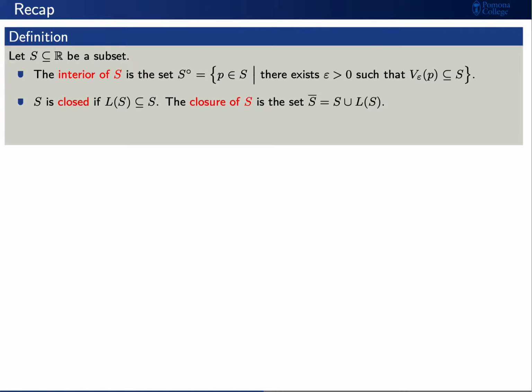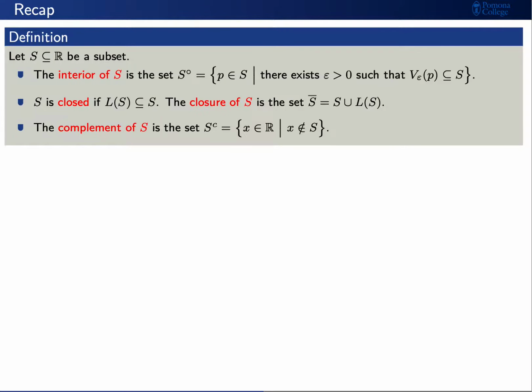Next, we'll say that S is closed if L(S) is contained in S. That is, every limit point of S is also a point in S. More generally, the closure of S is the set S bar, which is S union L(S). That is, we'll add in the limit points of S if we need to form S bar. The complement of S is the set S^C, which is the set of those real numbers x such that x is not an element of S.